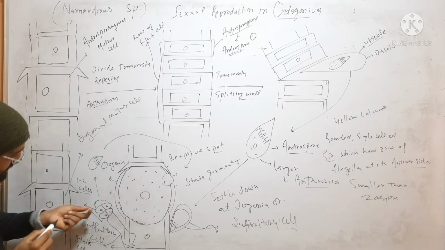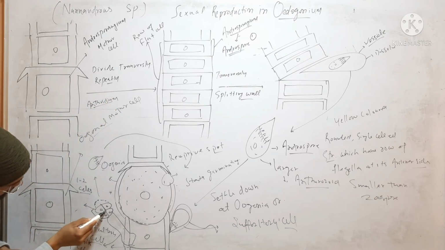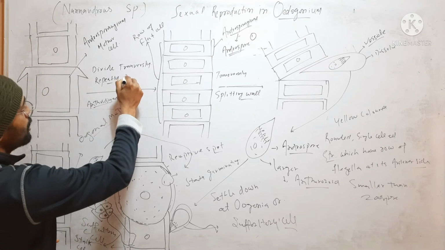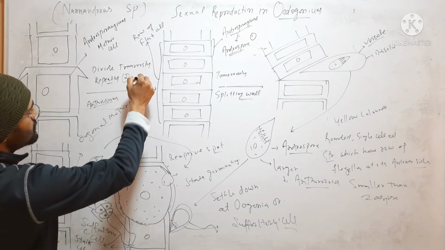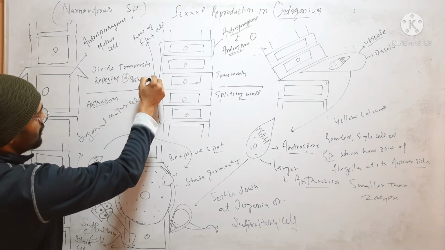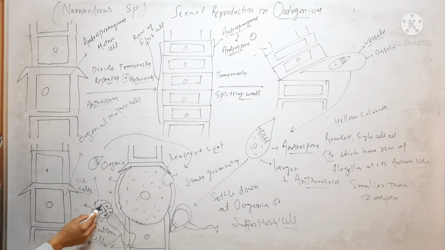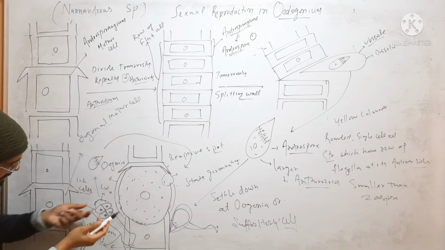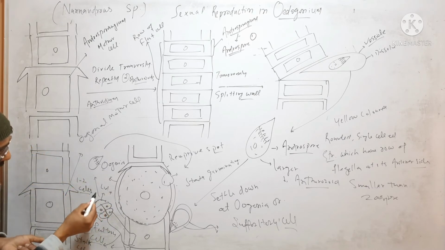and further these cells will divide by a longitudinal wall, and each antheridium will form two antherozoids. These antherozoids will then be liberated by splitting of the lid, and the antherozoid comes out.